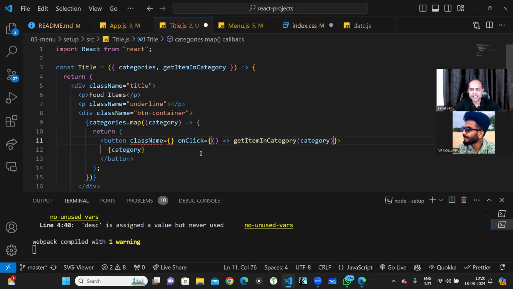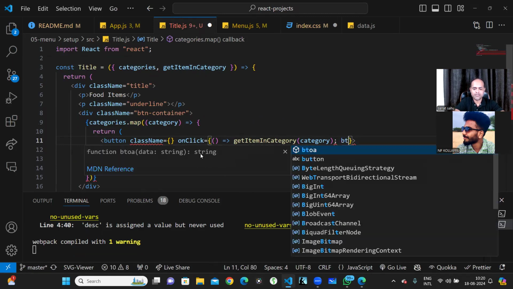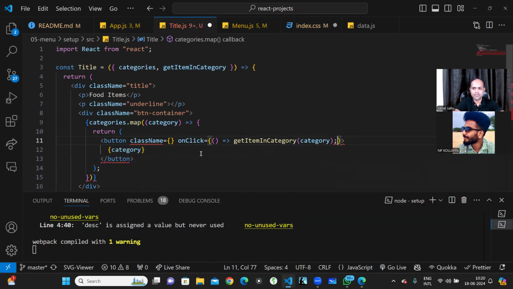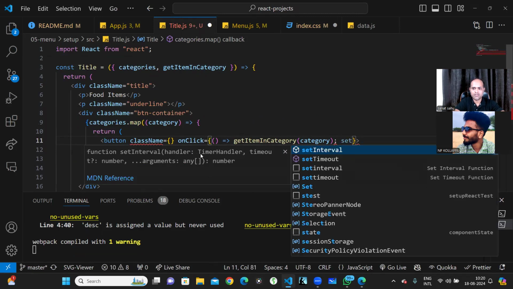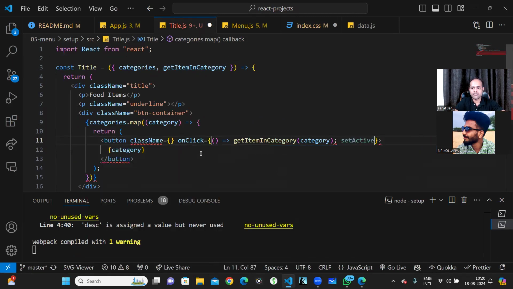I can do something else also. I just write here button active, set active as true. Oh, I have not written it like this, so that is the reason.